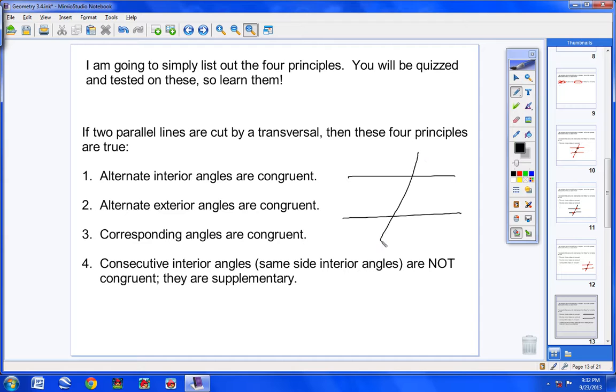Okay, here's your parallel lines cut by a transversal. You're welcome to have written down all these examples that I've given, but you don't have to. This angle here, we're going to call angle 1, and this angle here, angle 2. The measure of angle 1 plus the measure of angle 2 would equal 180 degrees. If this is angle 3 and angle 4, those are same side interior angles or consecutive interior angles. You would say the measure of angle 3 plus the measure of angle 4 equals 180 degrees, because those are consecutive interior angles.